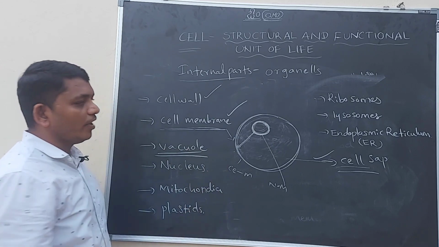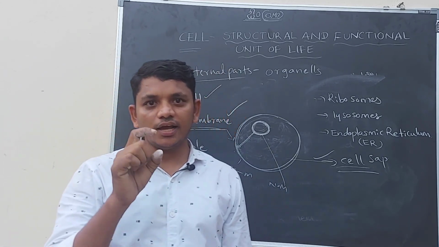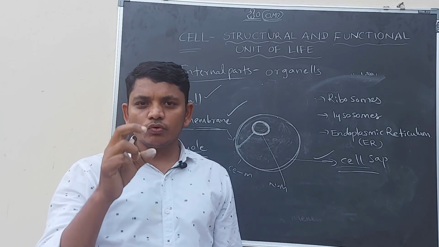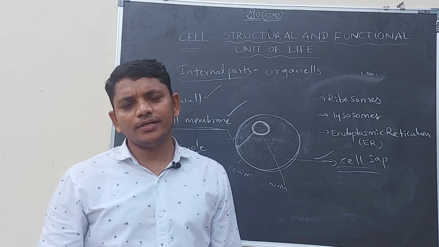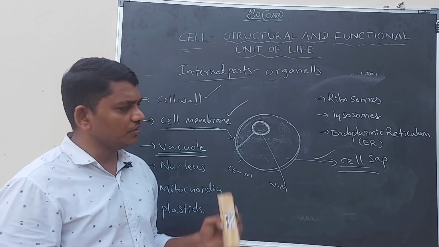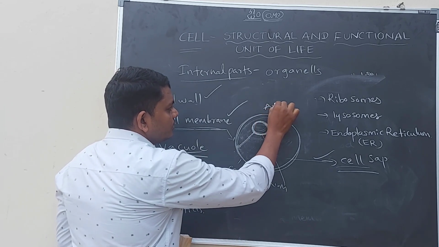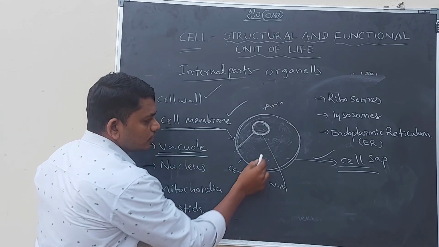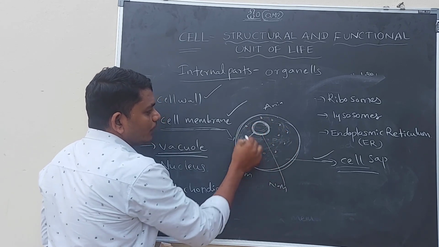Let us discuss the vacuole. Vacuole is a sac-like structure which stores proteins and fats and gases, all the materials it can store in the cell. For example, in animal cells, vacuoles are small in size and more in number.